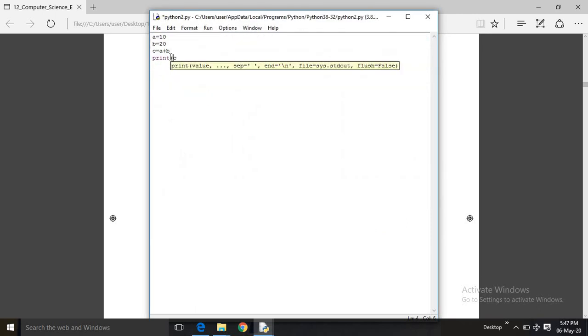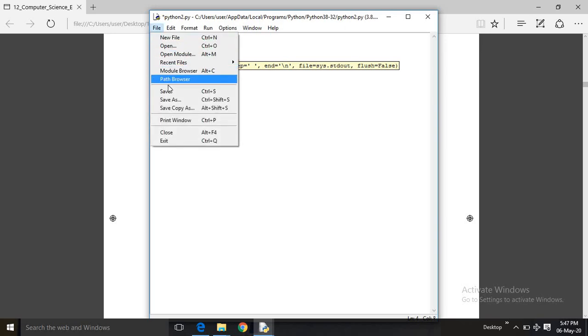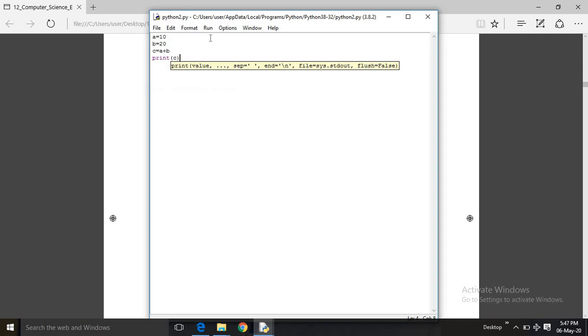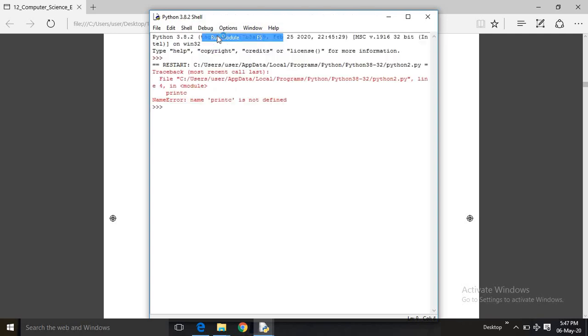I am giving brackets in this, saving the file again, and now I am clicking the run module option. See, the value is coming.